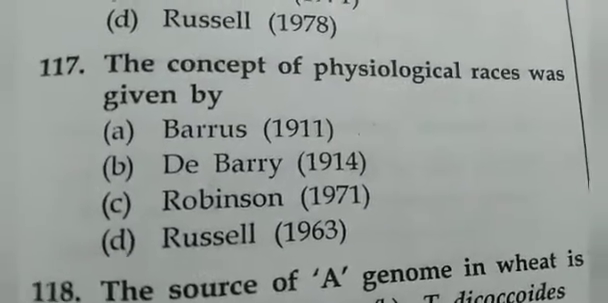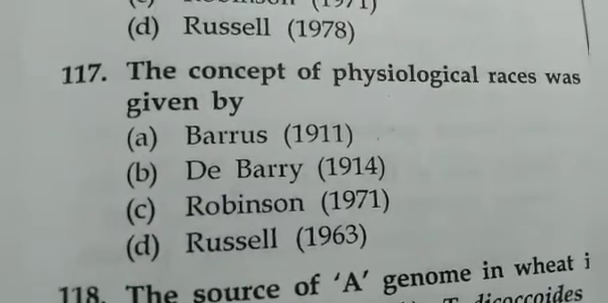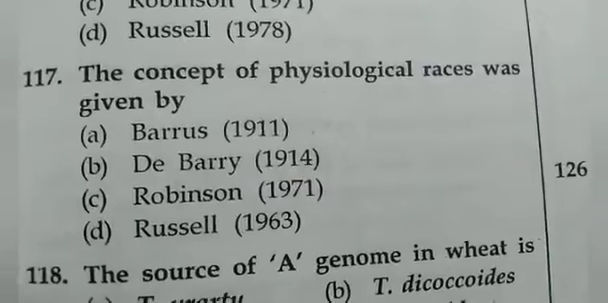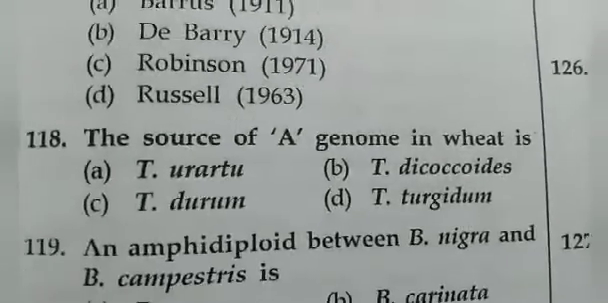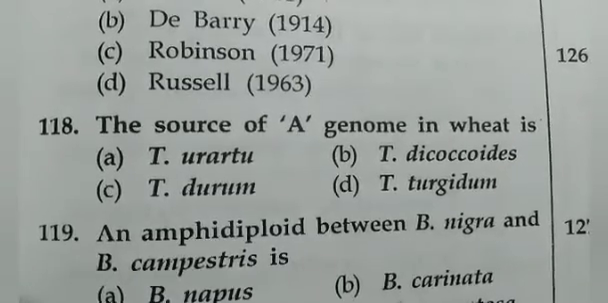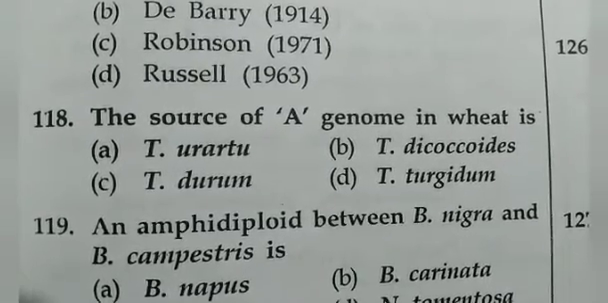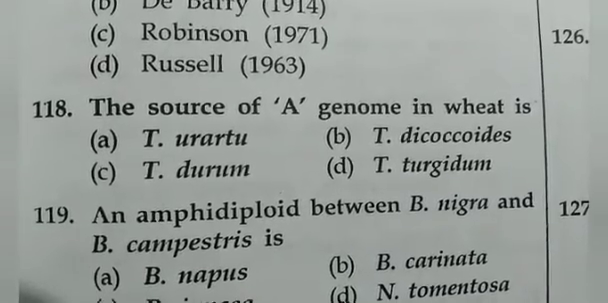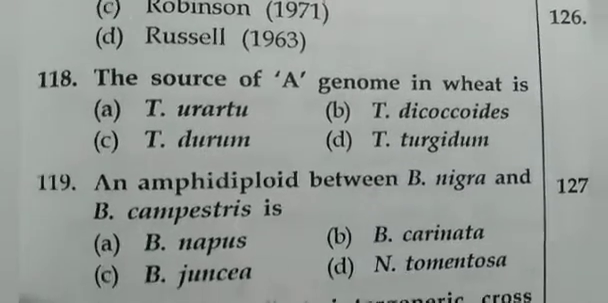The concept of physiological races was given by Barrus. The source of A genome in wheat is T. urartu.